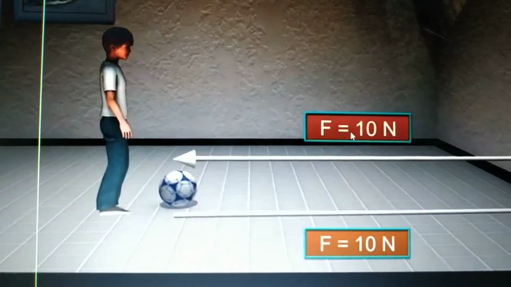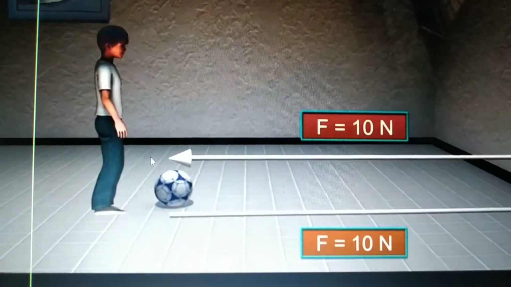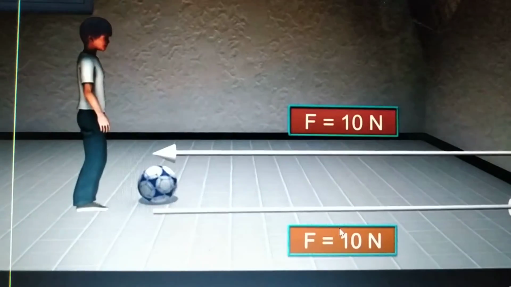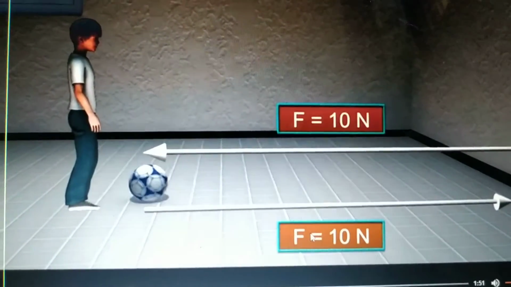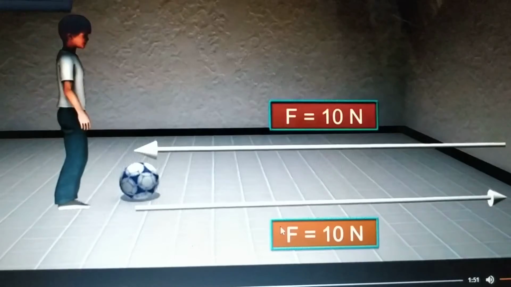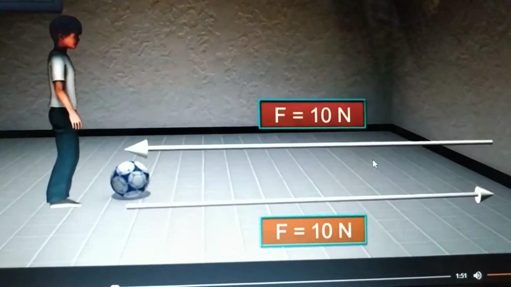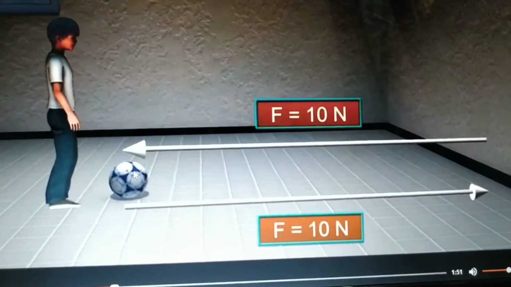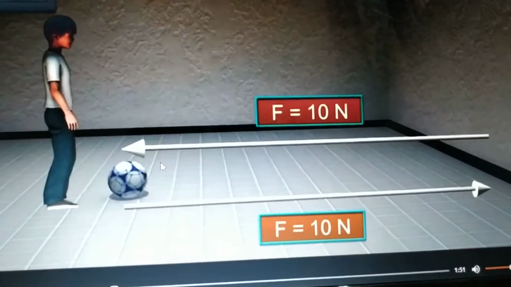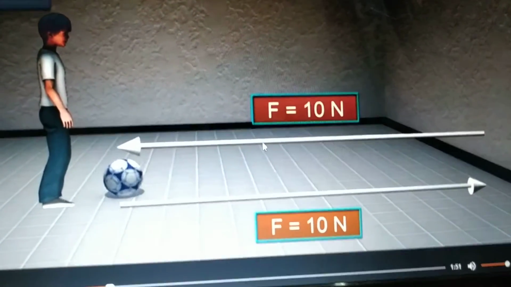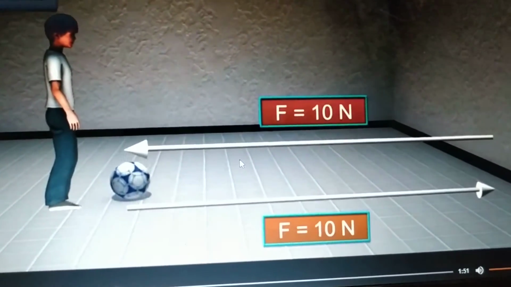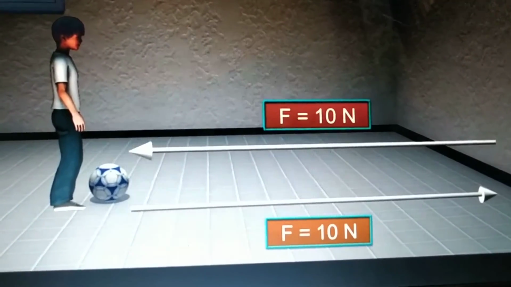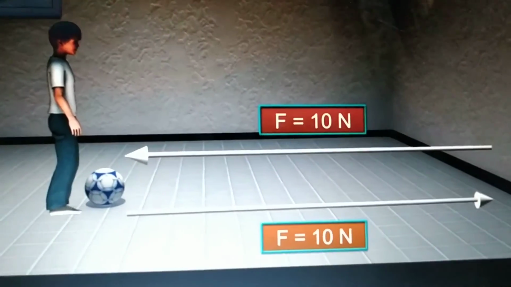See, if this boy applies a force on this ball of 10 Newton, then this is the action which the boy did, meaning the magnitude of the force is 10 Newton. But the wall is also, when this ball strikes the wall, it also exerts the same magnitude of force, that will be 10 Newton, right?